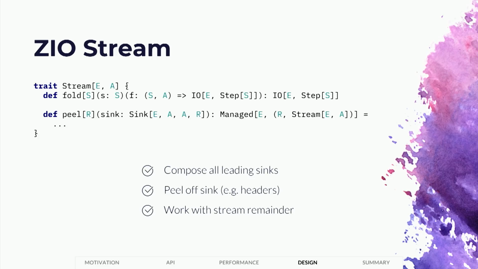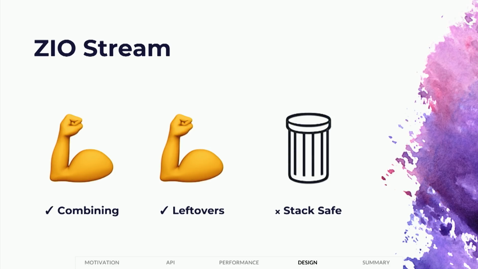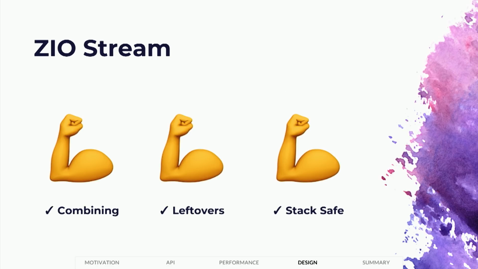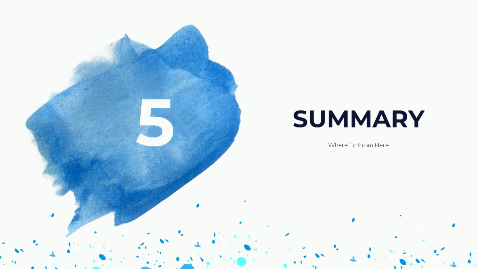So we can combine them. And in fact, not only can we combine them, but we can do leftovers. So you can write this peel combinator, which lets you peel off a chunk of a stream and then do stuff with that. Based on whatever you peeled off, you can choose to do different things with the remainder of the stream. And that's possible using the same mechanism. And then finally, you can make it stack safe by trampolining the function. So in order to apply the function, you just stuff the function in I/O, and suddenly everything becomes stack safe. So we can do combining, leftovers, and stack safety, which is amazing.